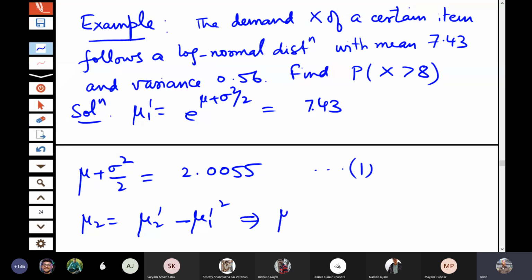So mu 2 prime is equal to variance plus this mu 1 prime square, that is 7.43 square, and the variance is 0.56. So this also let me write here.